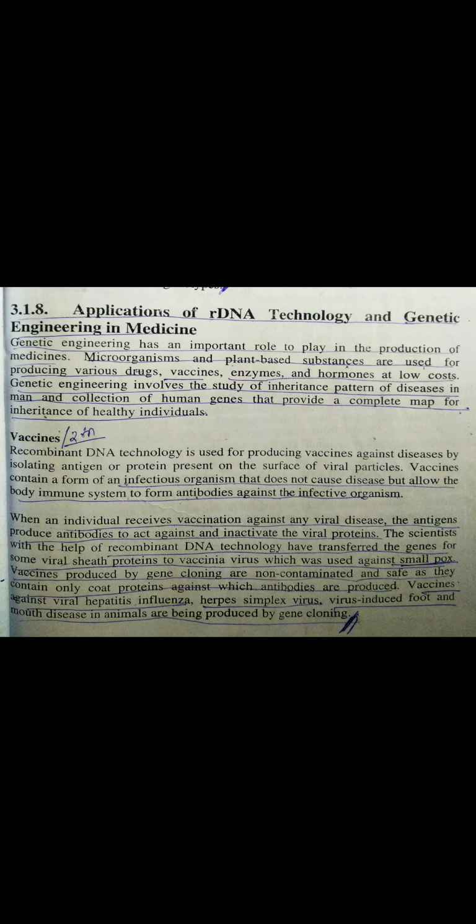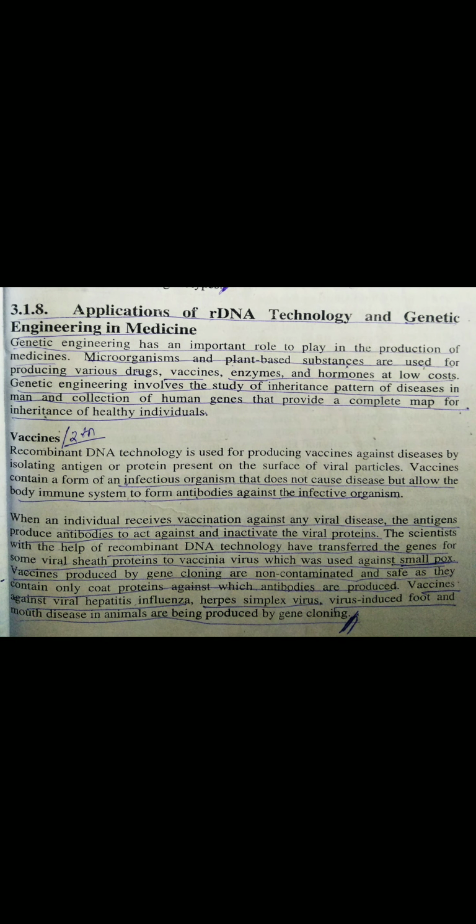Many vaccines are produced against viral diseases like hepatitis, influenza, herpes simplex virus, and virus-induced foot and mouth disease. Nowadays, we have to know what the difference between virus and bacteria is. So this is your task: to differentiate virus and bacteria.